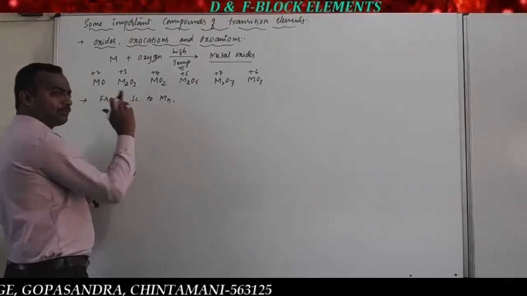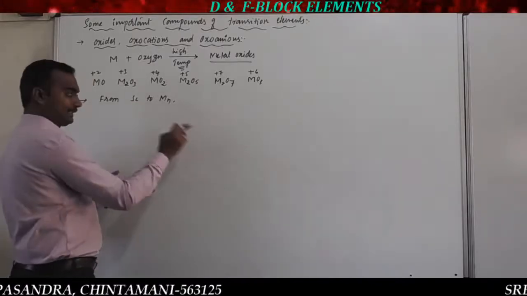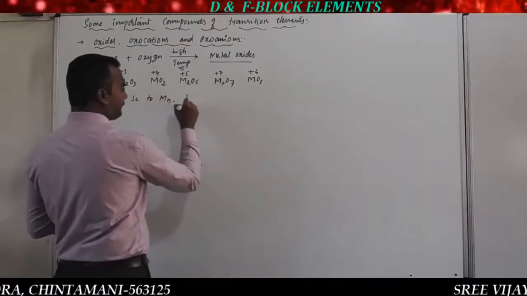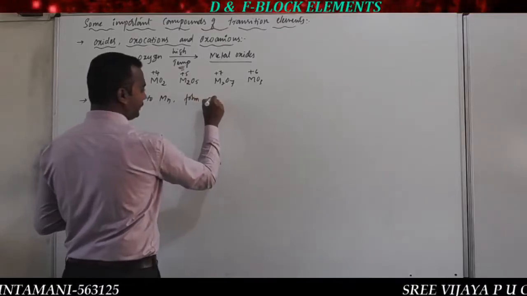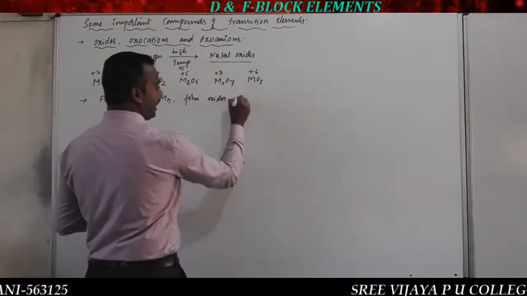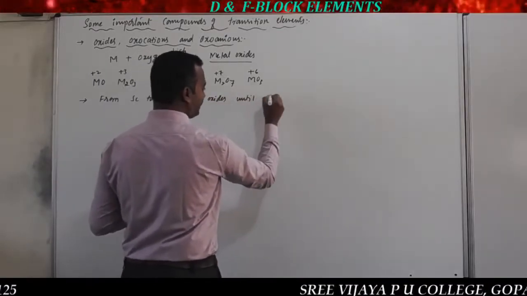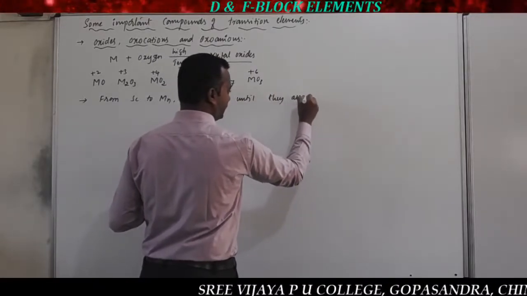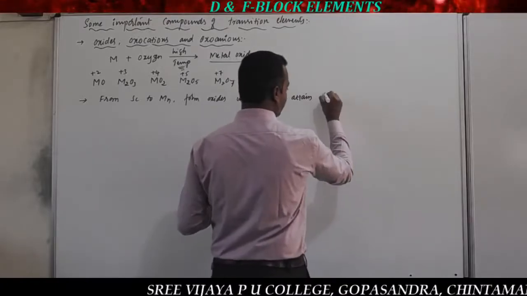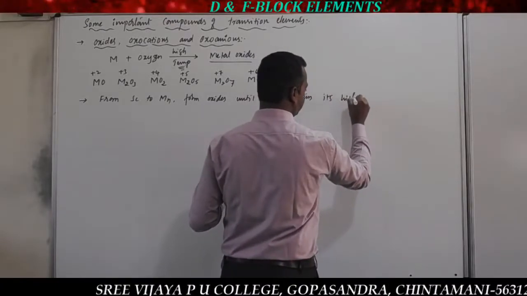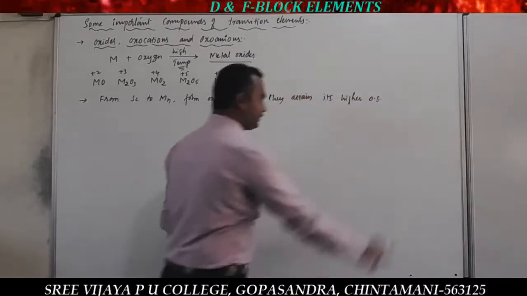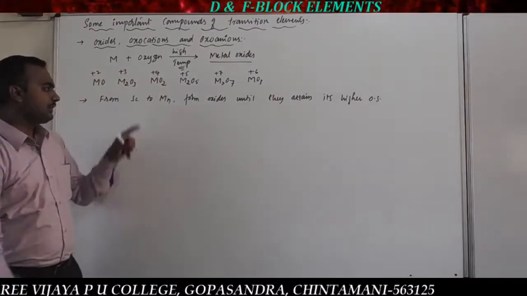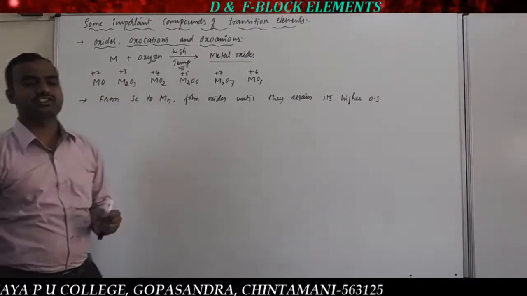We have scandium, titanium, vanadium, chromium, manganese. So each of these elements forms oxides until the metal attains its higher oxidation state. What's the meaning here? The scandium's highest oxidation state is +3.